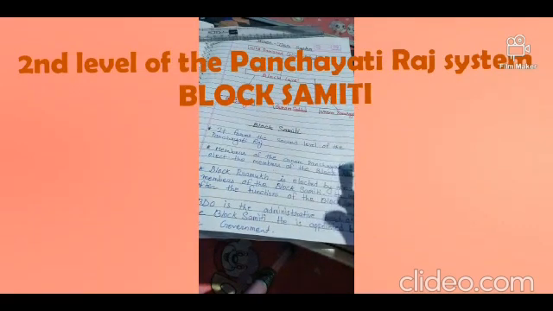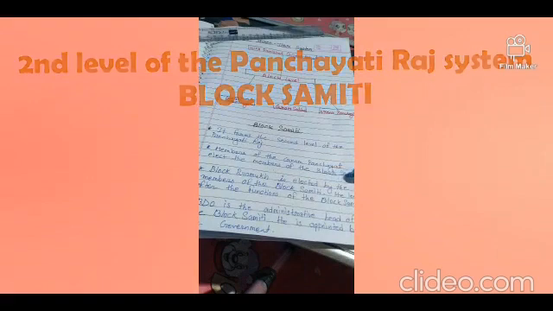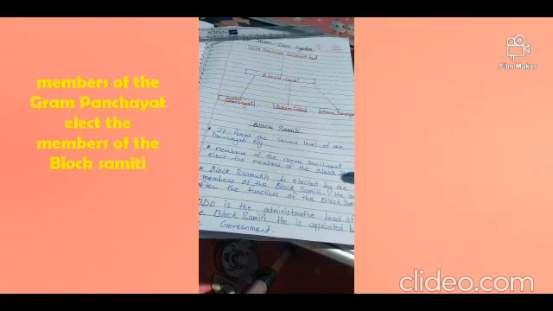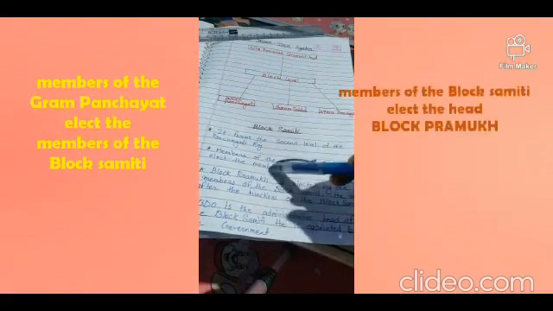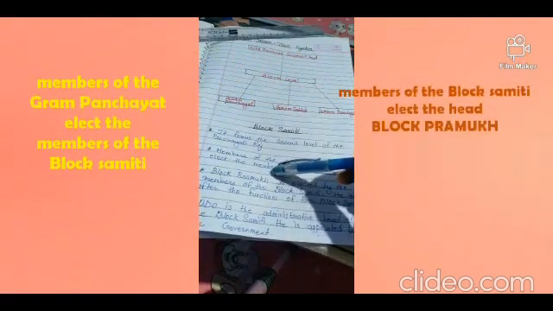The members of the Gram Panchayat, जितने भी ग्राम पंचायत के members होते हैं जो ग्राम सभा से elect होकर आए हैं, all the members of the Gram Panchayat elect the members of the Block Samiti. Okay, and then the members of the Block Samiti elect their head, that is the Block Pramukh.